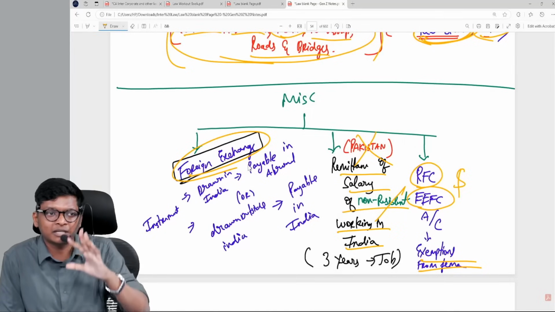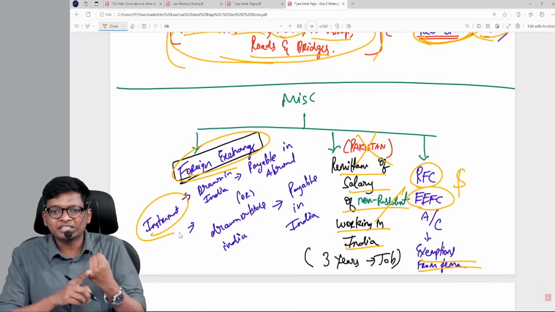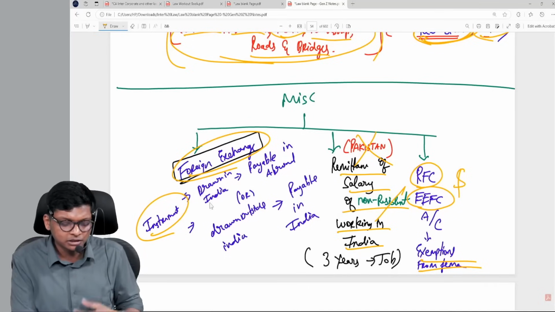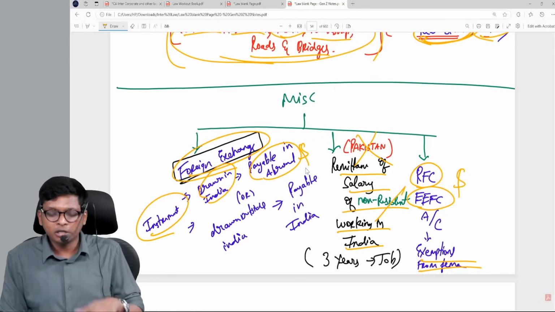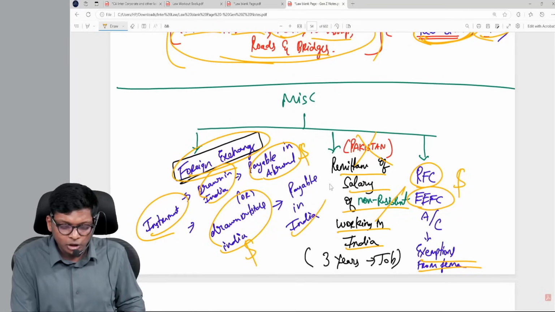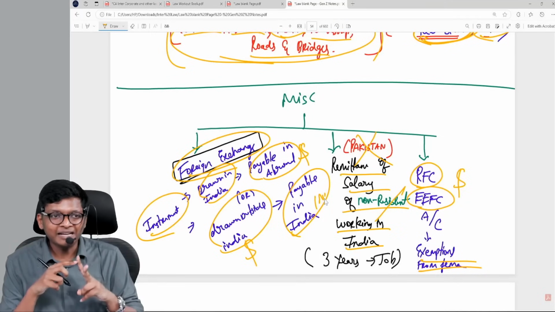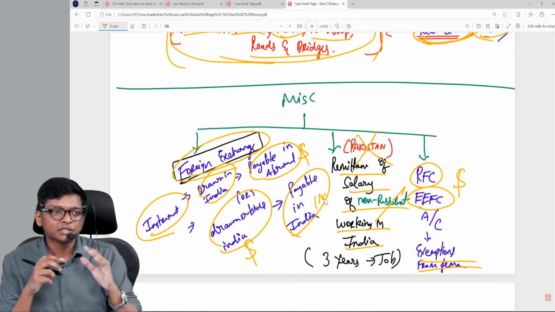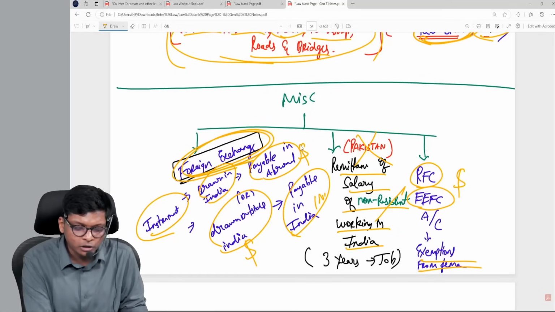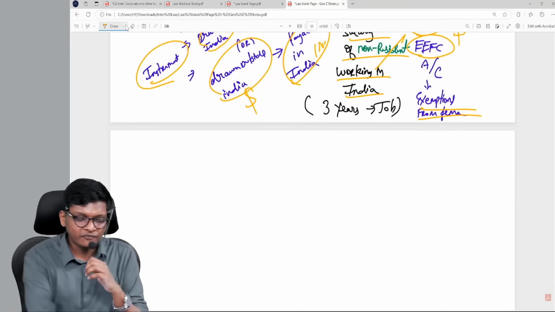Then under definitions, foreign exchange definition, you know what is foreign exchange. Balance in bank accounts in foreign countries. Other than that, any instrument like traveler's check or bills of exchange drawn in India but payable abroad, payable in dollars, or drawn outside India in dollars, payable in India in rupees. Between the two, where it is drawn and where it is paid, any one should be abroad, and it should be in dollars. Then also we call it foreign exchange. So these are the concepts in FEMA.